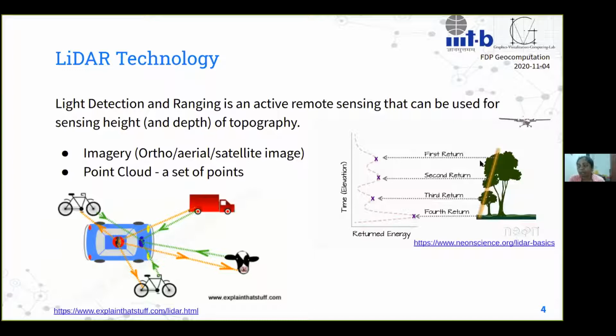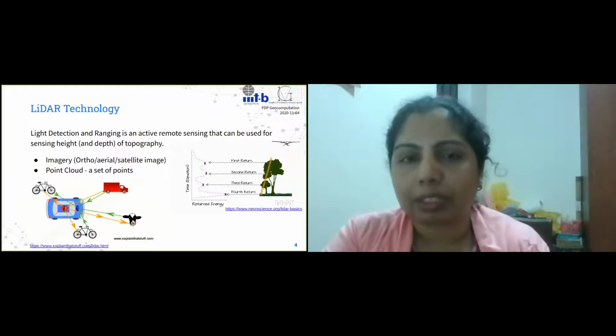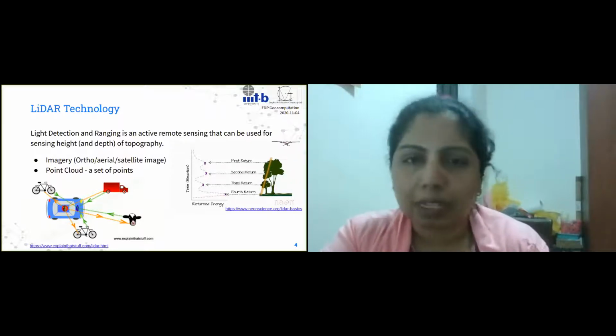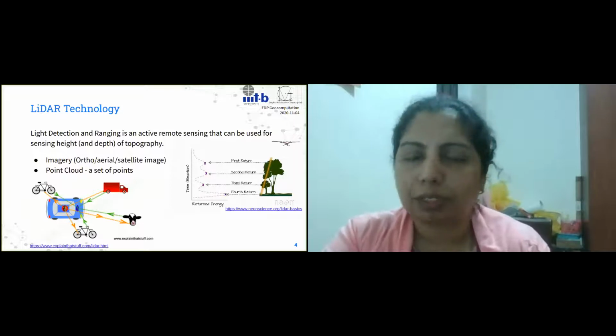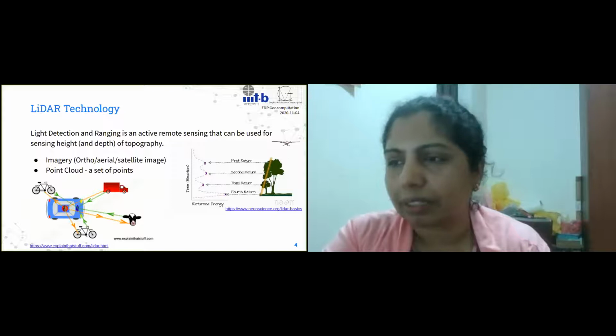Now, again, LiDAR, because it is light based, it has issues with respect to climatic conditions. If it's a cloudy sky, you will not be able to get good results, and so on and so forth. But again, there are ways around this, right? There are corrections we can do to get good data, right?